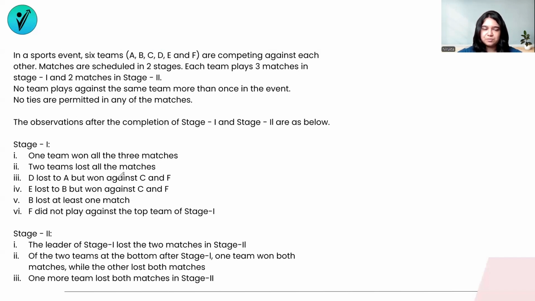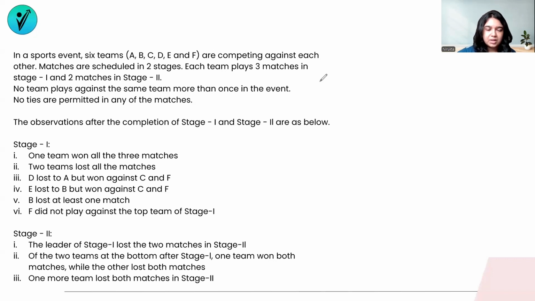Now they have given us additional information. So we have D lost to A but won against C and F and so on and so forth. Now just to give you an idea about how do we represent all this data in the form of a chart or a table so that we understand very clearly how we are going to fill in the information. In order to be able to represent all this information so that we clearly understand who has won against whom and who has lost against whom, we draw a basic diagram, which is a table, which looks something like this.